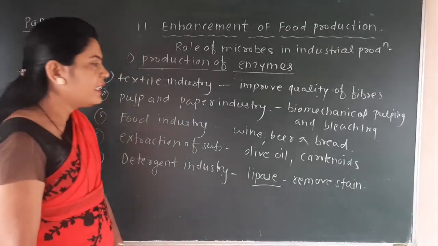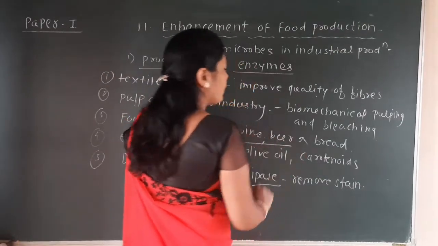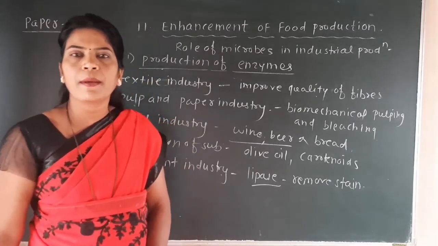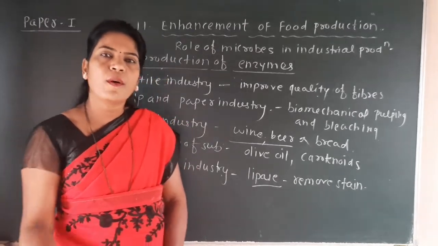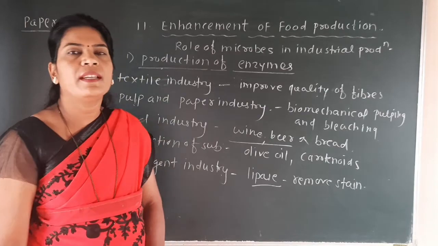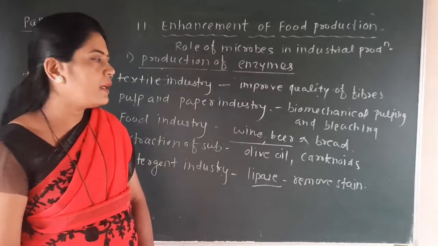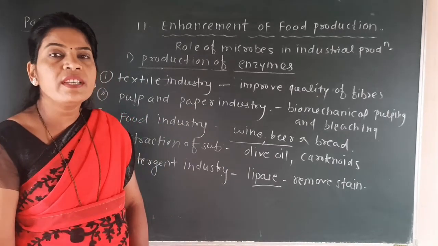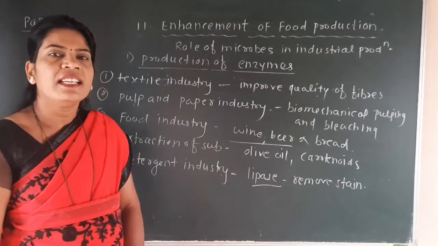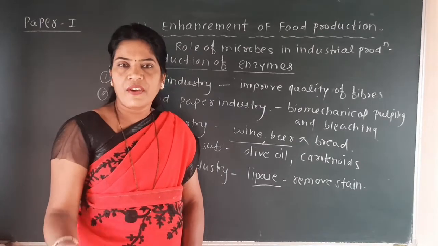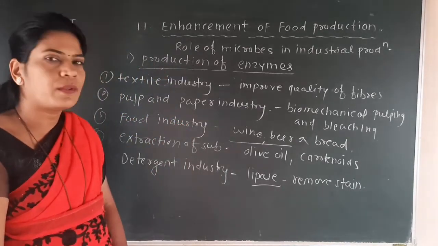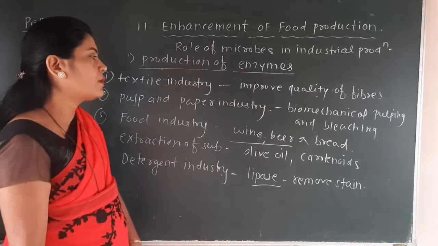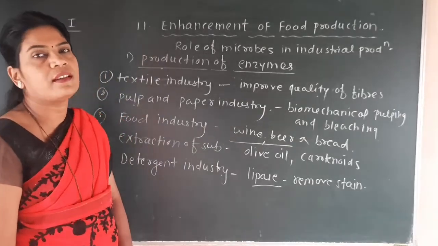Food industry, here these are used at the industrial level. That means wine and beer, which are used for drinking purposes, are again components of our food. So for wine and beer, or for bread making, the enzymes are used. So you should know which enzymes are used, because yeast is one of the fungi which is used for the preparation of the bread. That's why we call it baker's yeast, and it is used for the preparation of wine and beer. That's why we call it brewer's yeast.